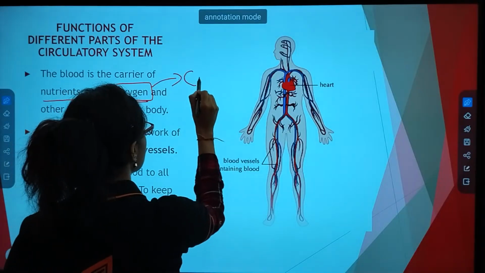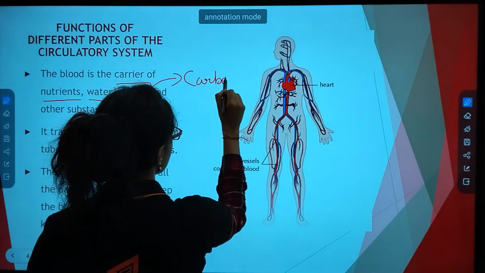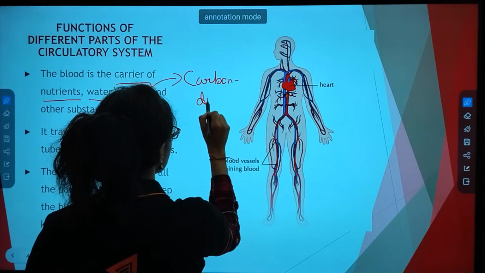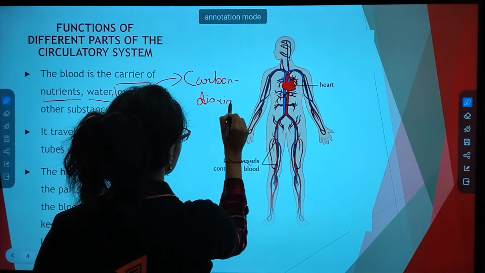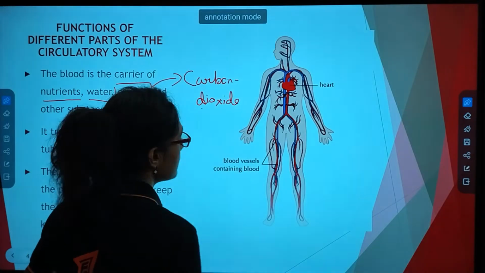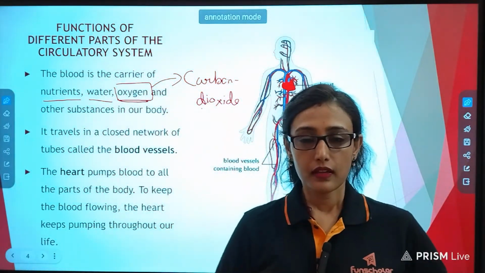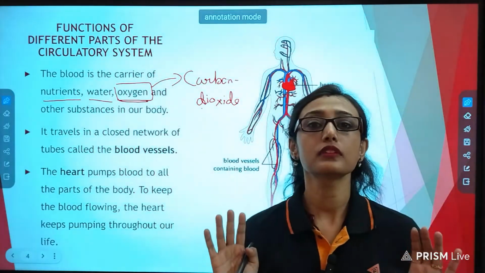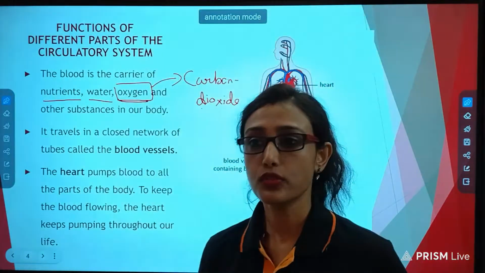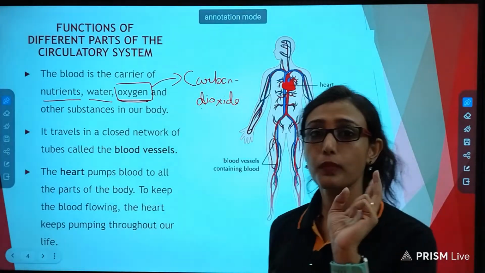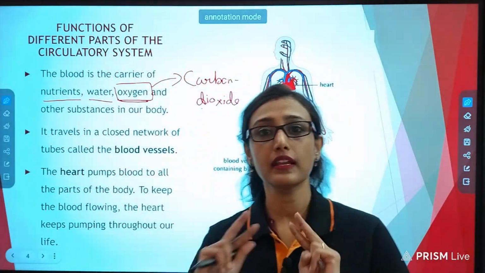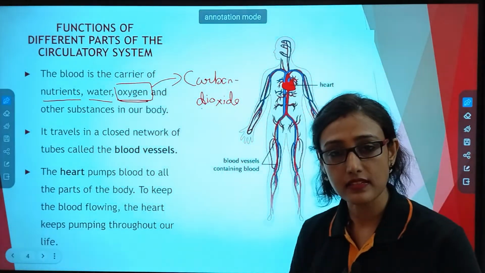Carbon dioxide. We breathe in oxygen, we give out carbon dioxide. So this is necessary. So blood carries two different kinds of gases.